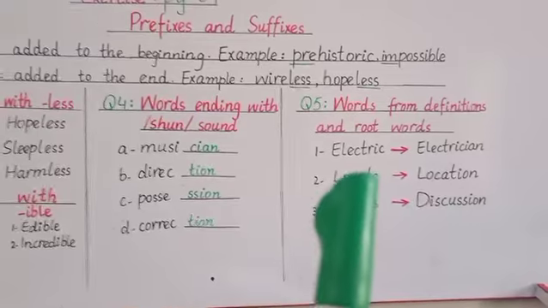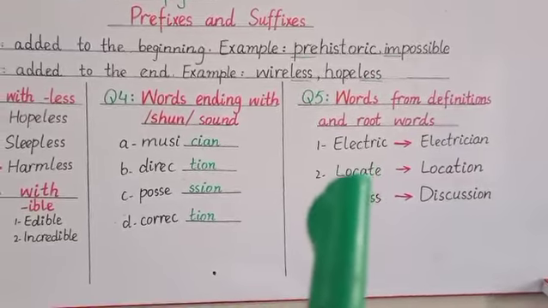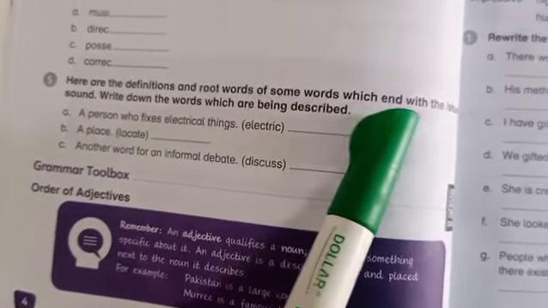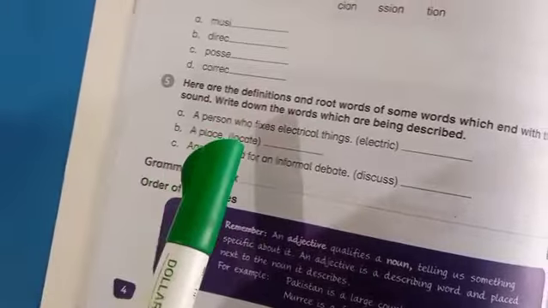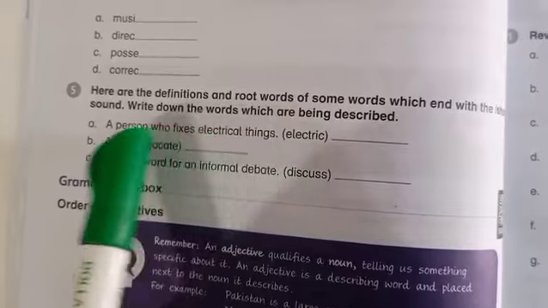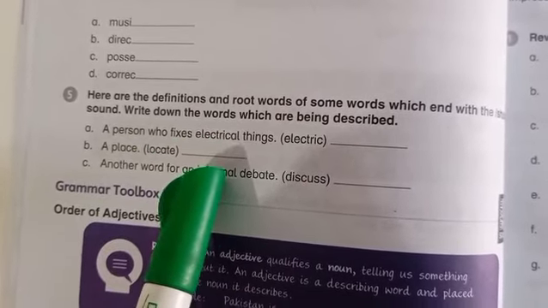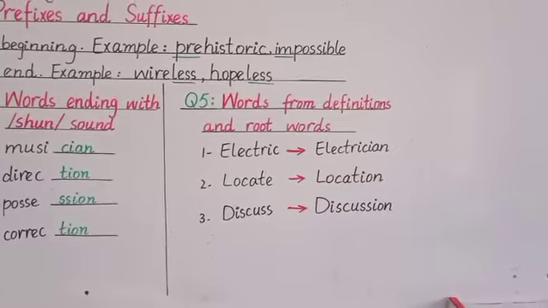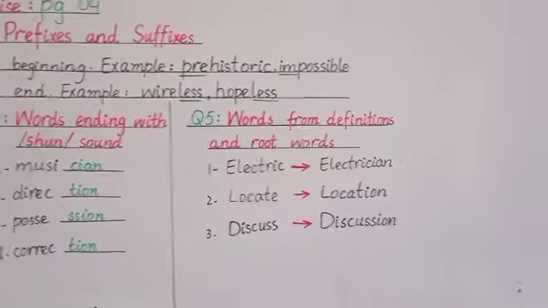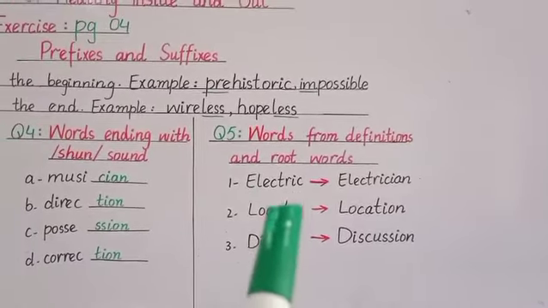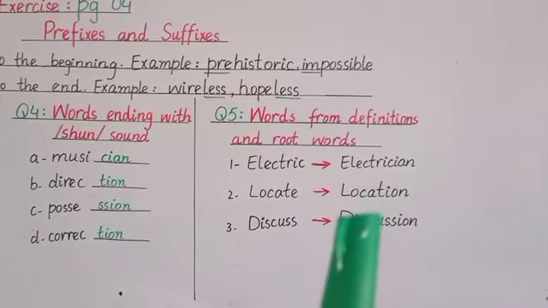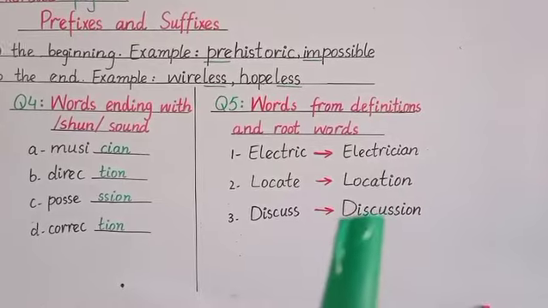Okay, so next is question number 5. Look at the question. The question is: here are the definitions and root words of some words which end with the shun sound. Write down the words which are being described. So we have to find the words which these definitions describe. The first definition given in the book is a person who fixes electrical things. Electric is the root word. What can be the new word from it? Electrician. So the electrician is the person who fixes electrical things.